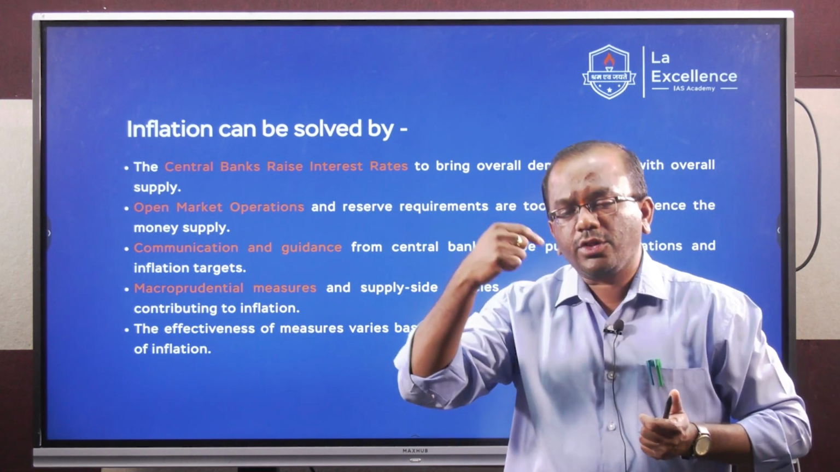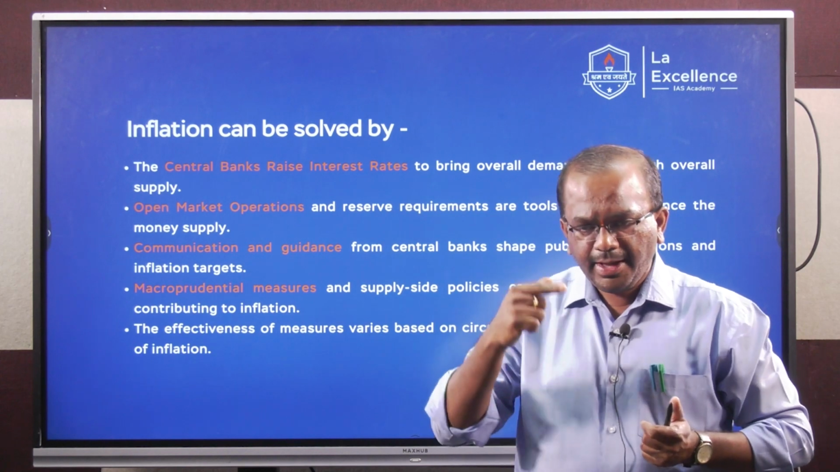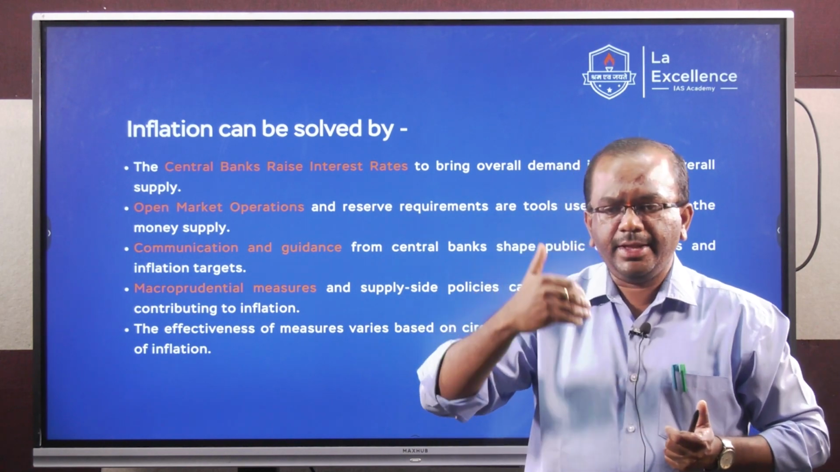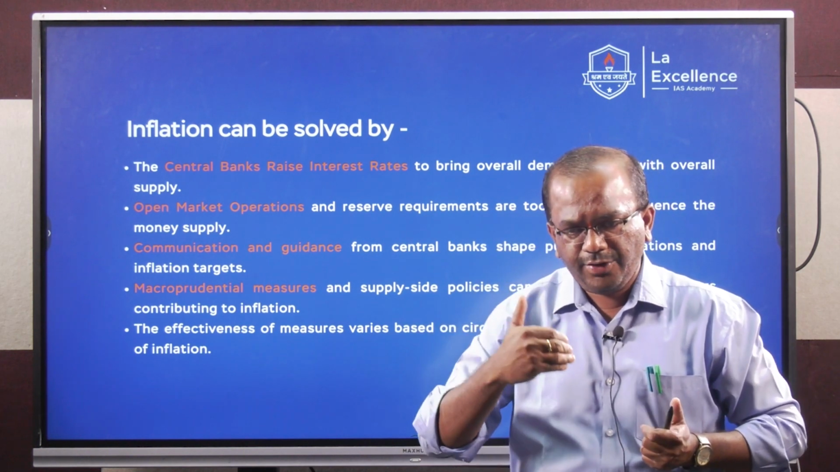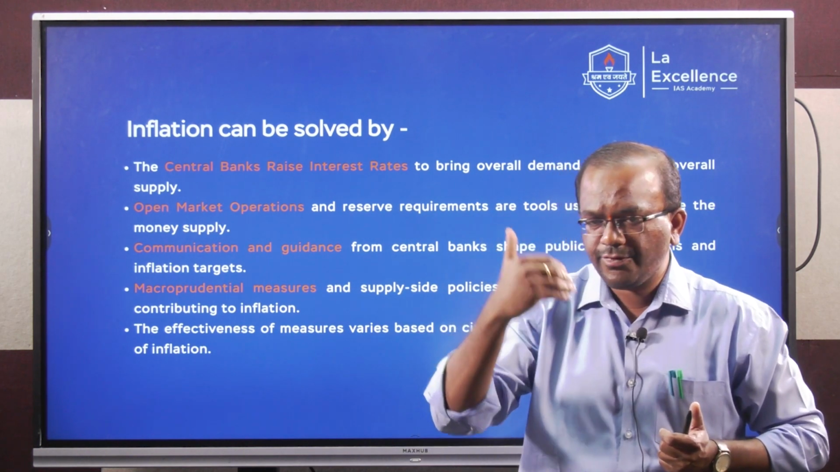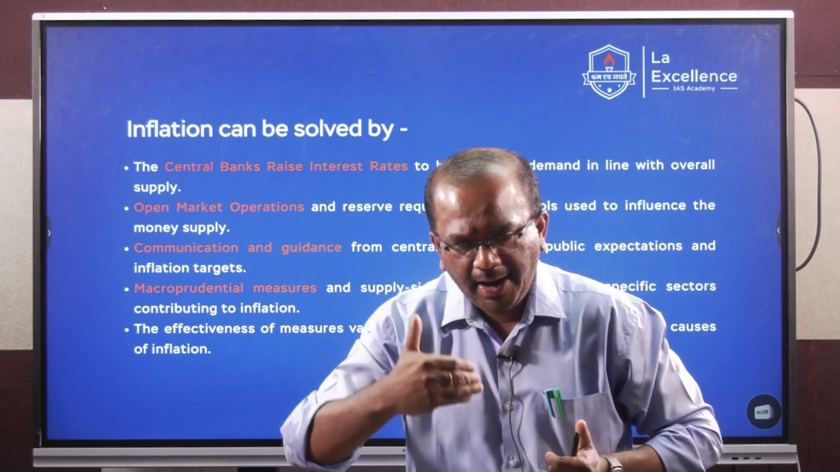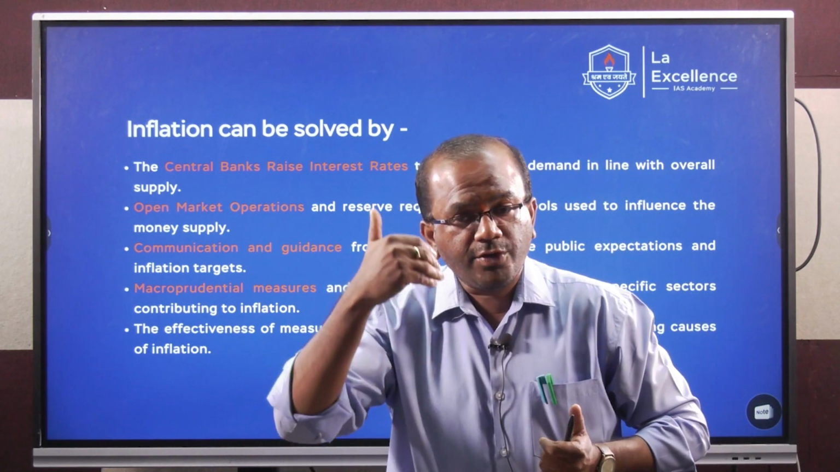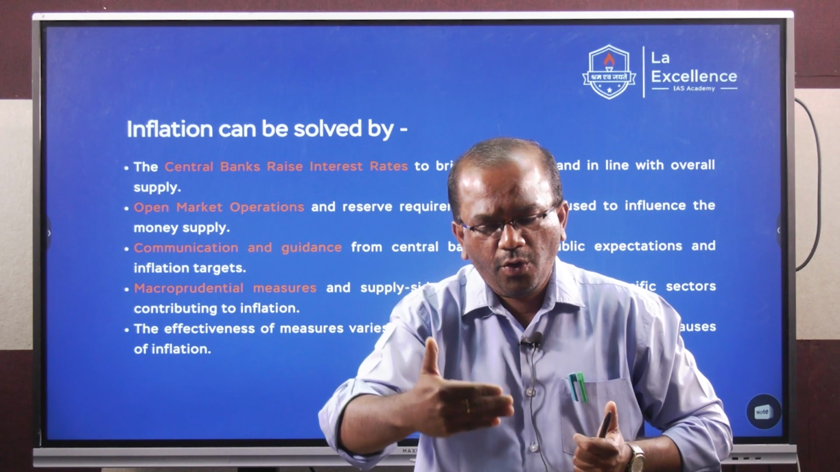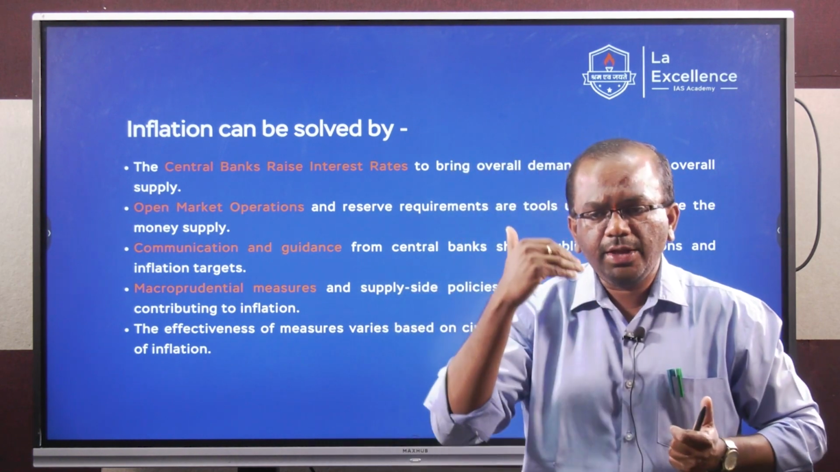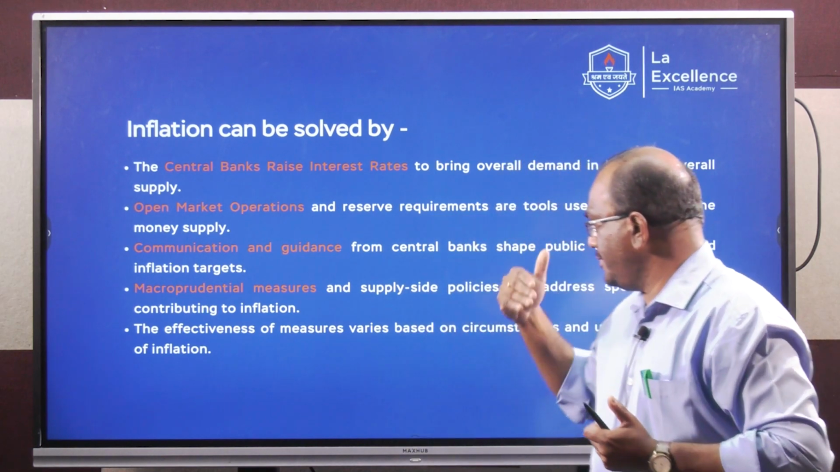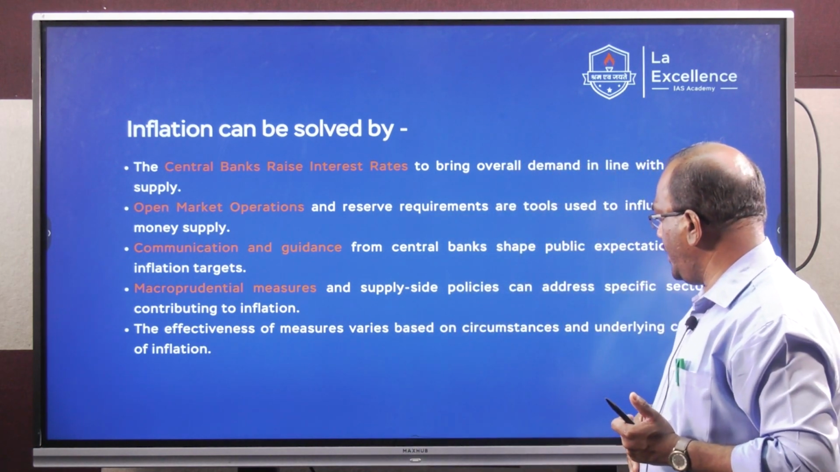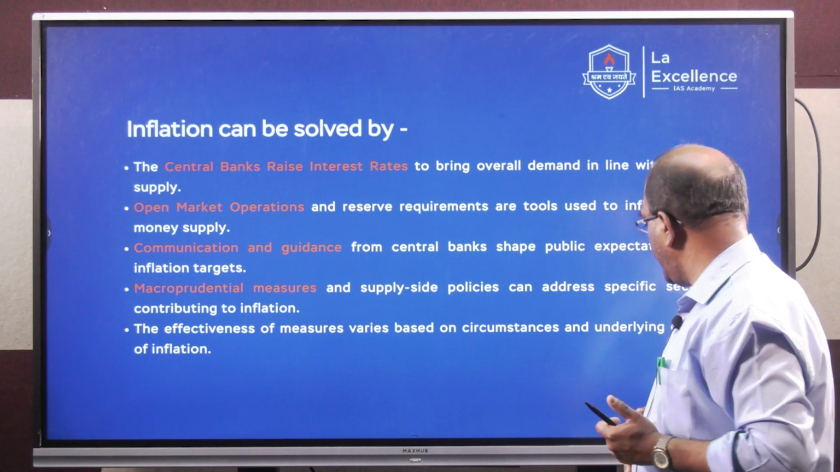Whereas the real or the priority sectors of the economy like agriculture, MSME, social sector, rural development sector, renewable energy, for these sectors there should be a steady and adequate flow of credit. For the speculative sectors, the flow of credit or liquidity should be stemmed. There should be a credit rationing approach. Then the effectiveness of measures varies based on the circumstance, the underlying cause of inflation.